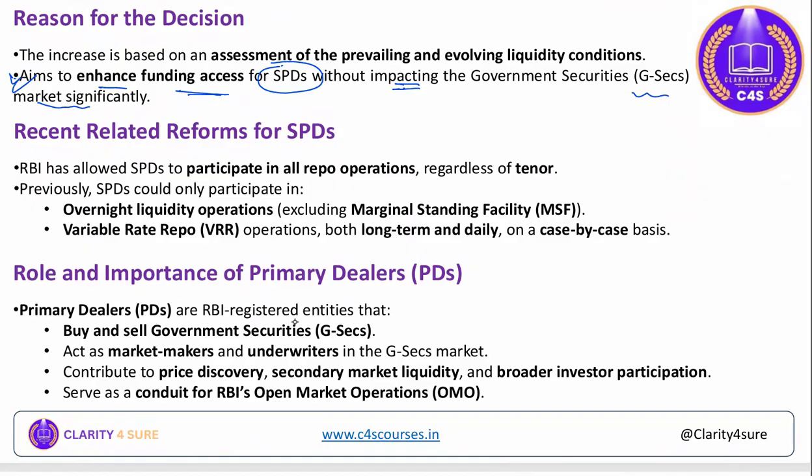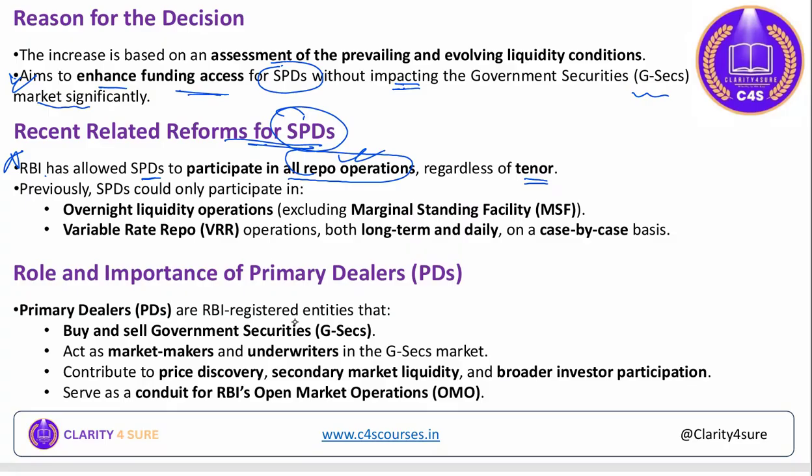Recent related reforms for SPDs. See, some of the reforms that have been taken with respect to the SPDs recently, before this guideline actually. So RBI has allowed the SPDs to participate in all repo operations regardless of tenor. What would be the tenor? No matter. Rather, they can now participate in all the repo operations.